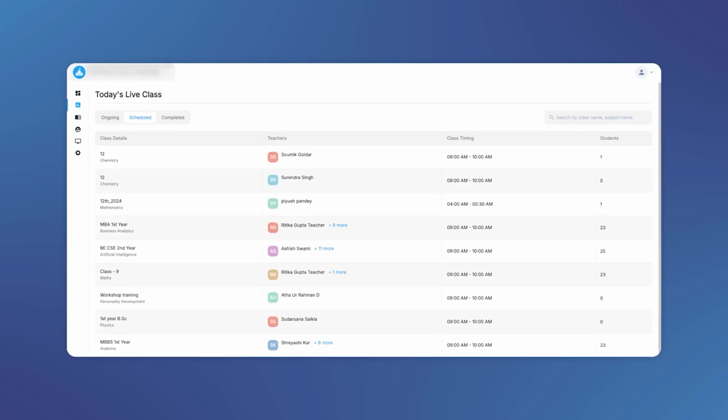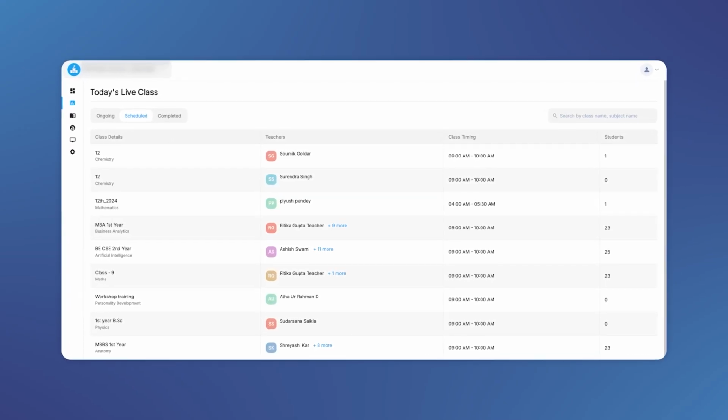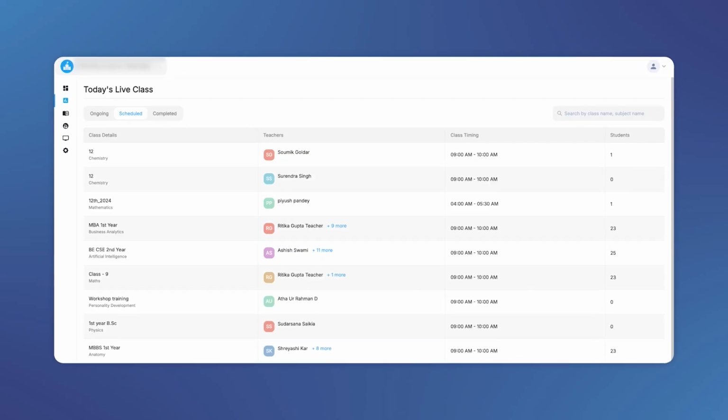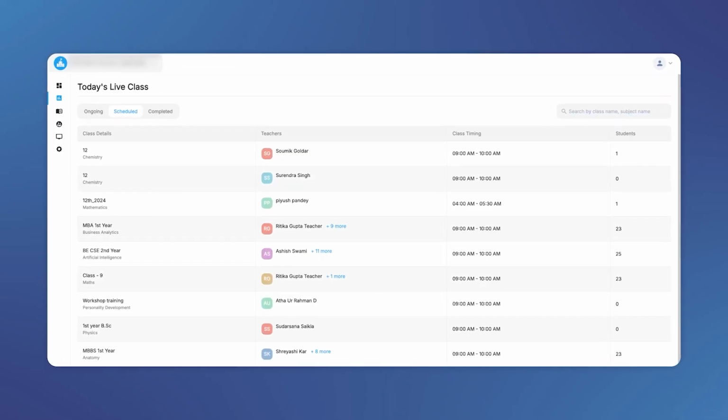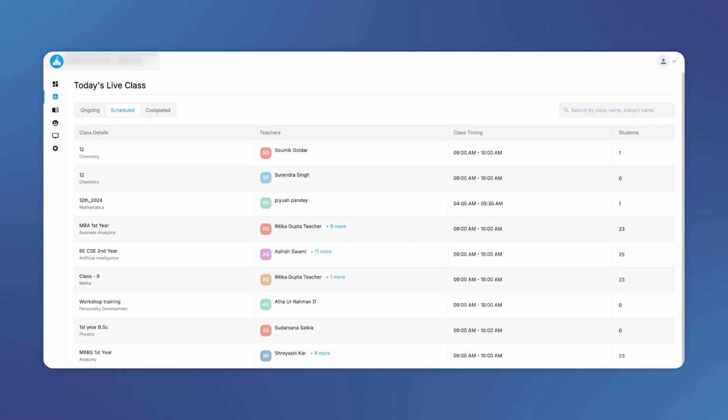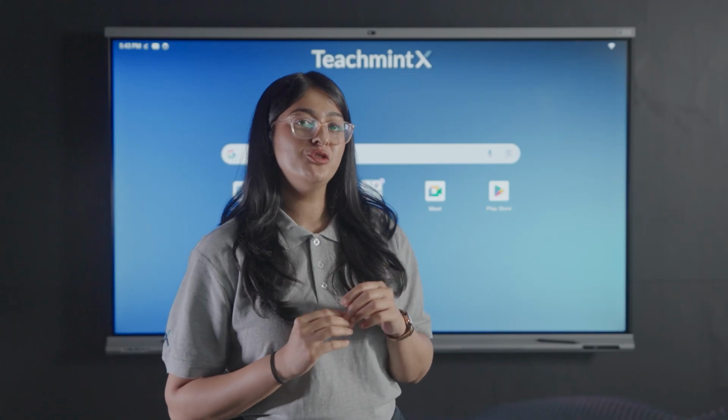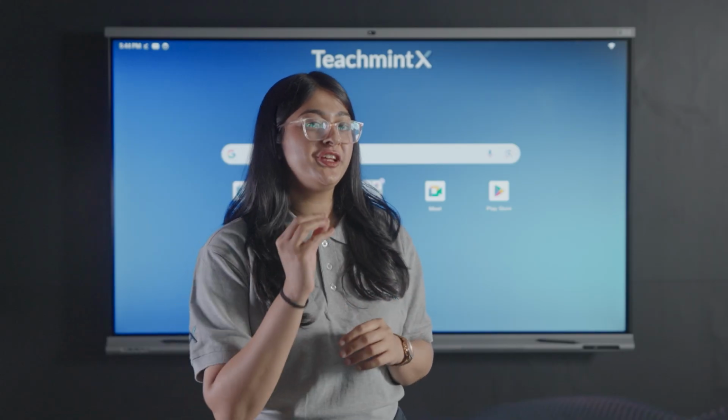And now, admins can view all scheduled, ongoing, and completed live classes from the dashboard and even join in for real-time classroom oversight. Now, let us move to the AI capabilities of TeachmentX.